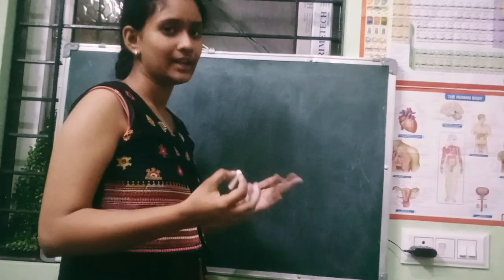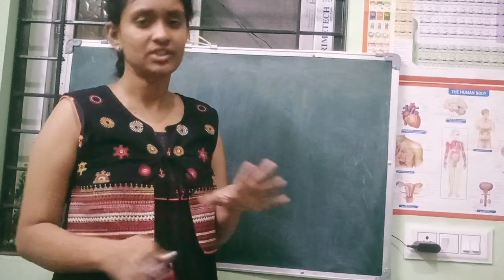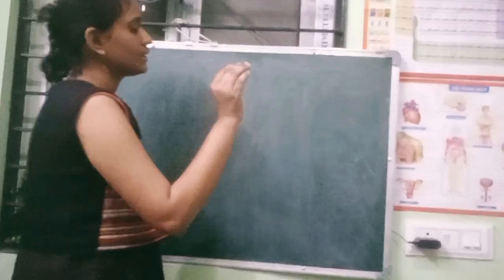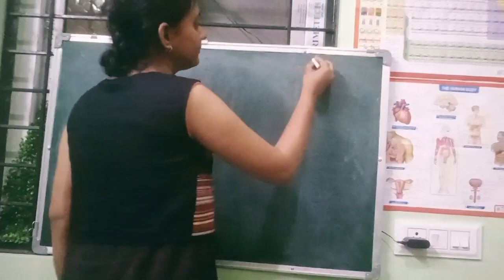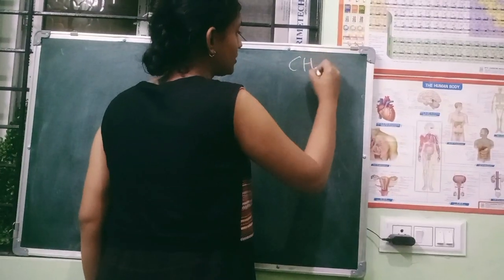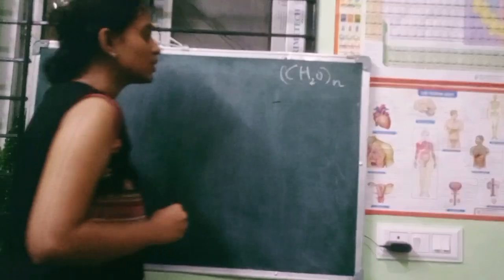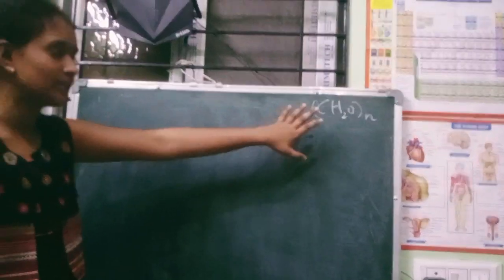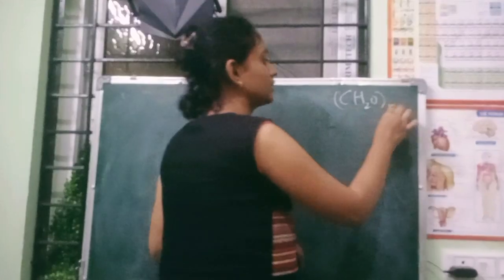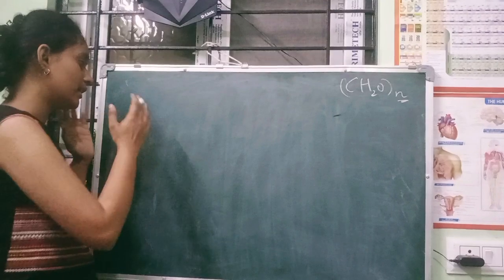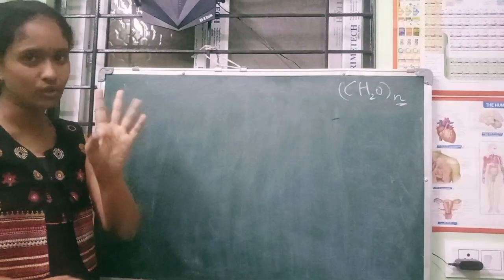So now we are going to study the structure formation, like different structures and their names. First of all, what is the empirical formula here? CH2O taken n times, right? So now this is only about the structure. By calculating n in different forms, we are going to write its form under aldose and ketones, both types.